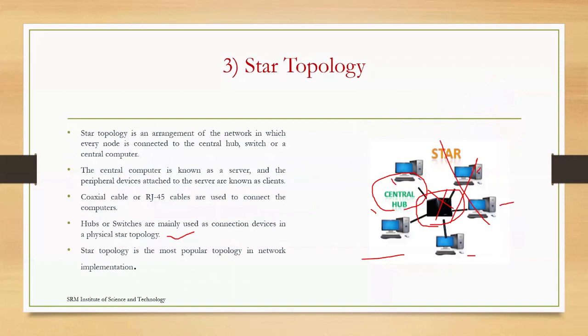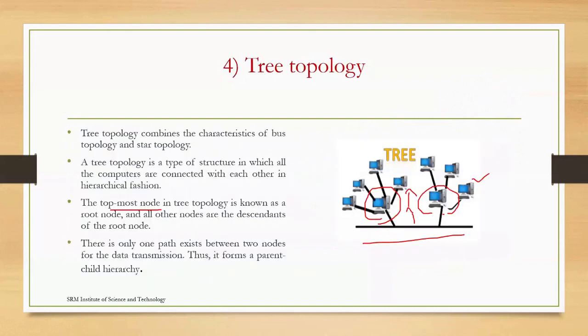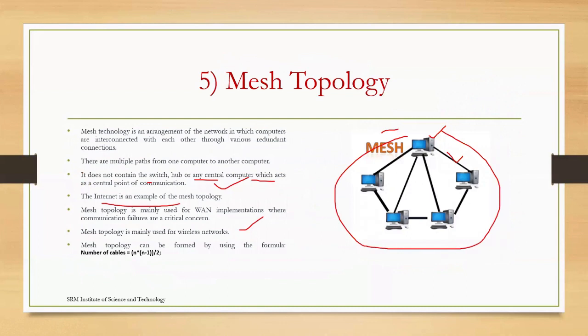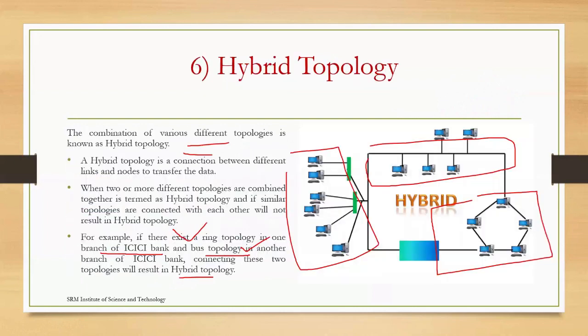And the next thing is star topology. A center hub will be there. In that hub, all the devices will be connected. And the next thing is tree topology. Tree topology is the combination of bus topology and star topology. Okay. And the next thing is mesh topology. Any system can communicate with the other remaining systems. So an example is the internet. And next, hybrid is the combination of different types of topologies. For example, the combination of bus topology, ring topology, and tree topology is called hybrid topology. So how can we decide which topology we have to choose.